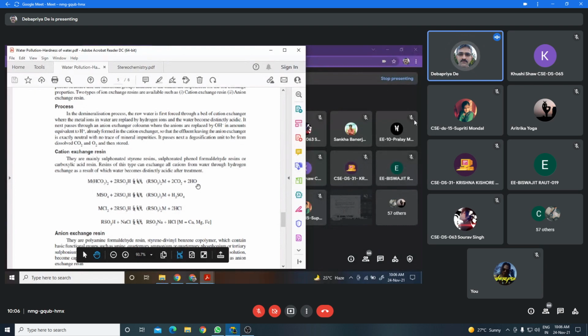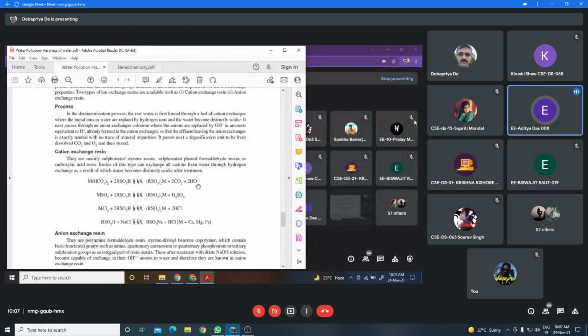Therefore, the water which is coming out from the cation exchanger will be acidic or basic in nature? Acidic in nature. Yes, sir. Because exchange of cation with H plus ion will take place. So the water coming out through the cation exchanger contains a high concentration of H plus ion, so it will be acidic in nature.